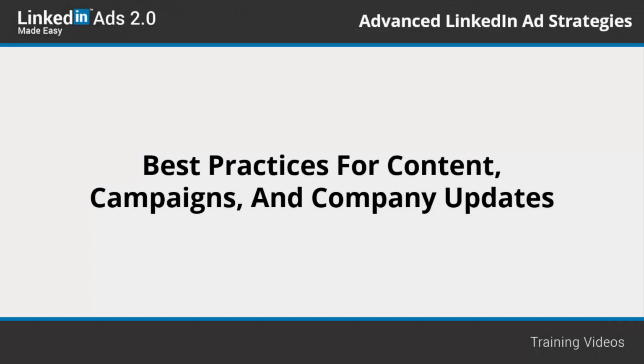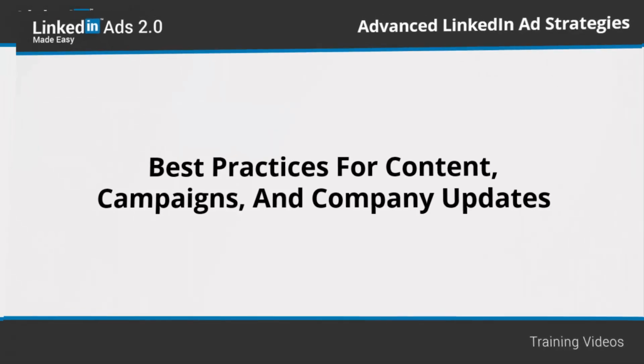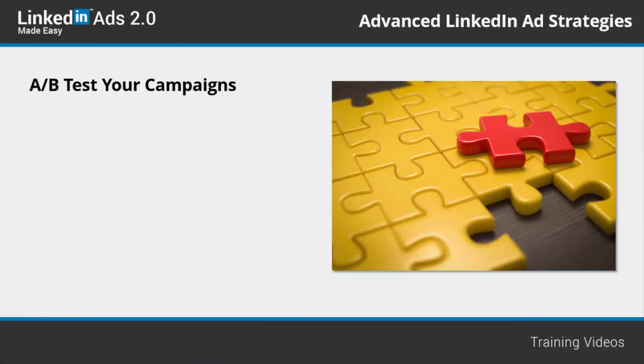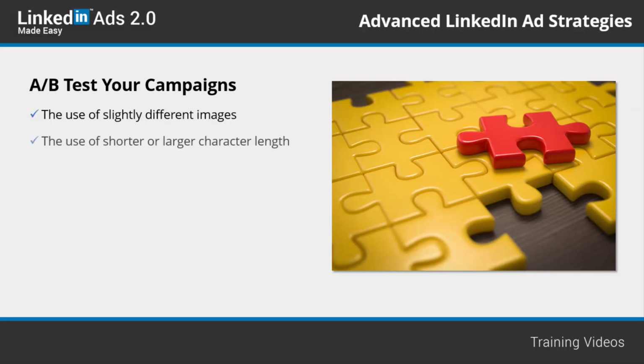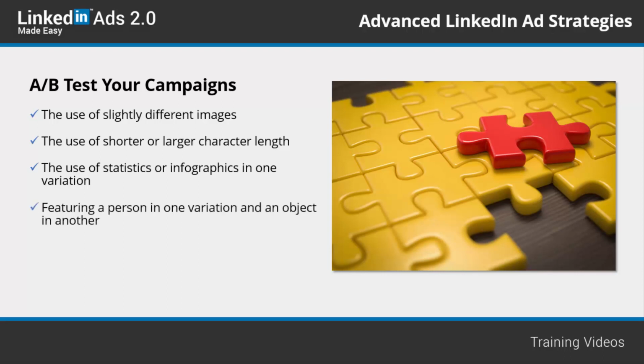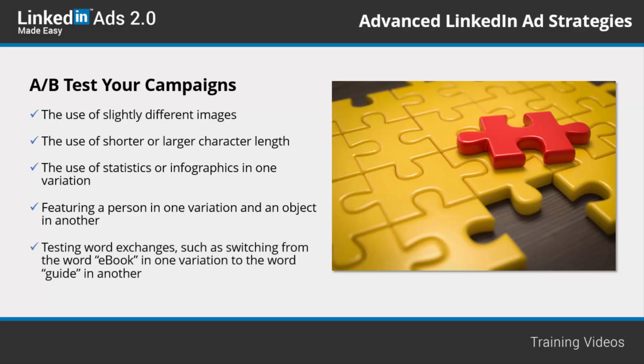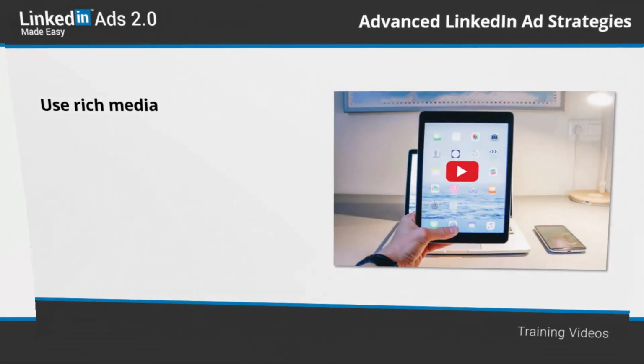Best practices for content, campaigns, and company updates. A/B test your campaigns. We recommend you create and test at least 2 ad creative variations in all of your campaigns, each creative differing in the following criteria: the use of slightly different images, the use of shorter or larger character length, the use of statistics or infographics in one variation, featuring a person in one variation and an object in another, testing word exchanges, such as switching from the word ebook in one variation to the word guide in another. Use rich media.